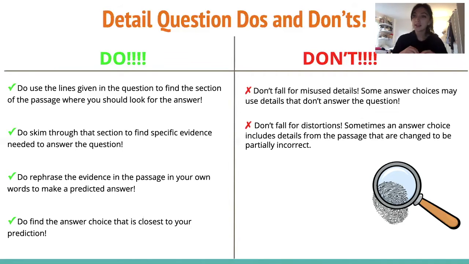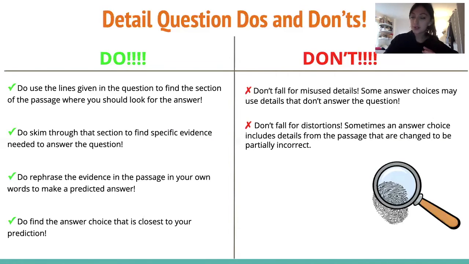Oftentimes, when it's telling us to go to a specific line or a specific paragraph, it's important to skim around to understand the context of what we're being asked. That can make it much easier to answer the question as well. And when you do get a question that's very specific and you find the answer in the passage, you pretty much already know the answer. Now you just have to go back, look at all of the choices, and find which one is closest to the answer that you already know based on going back to the passage.